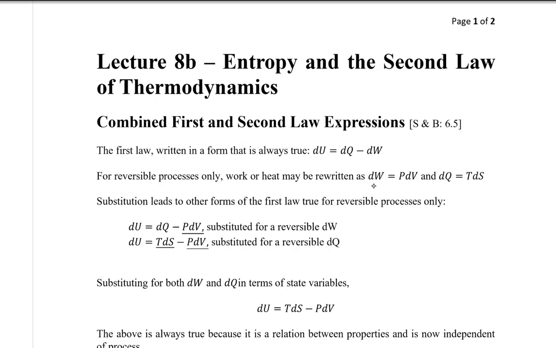Putting dw is equal to pdv for the reversible process, for the quasi-equilibrium processes. dq is equal to tds for the same reversible process. Substituting, du is equal to tds minus pdv.